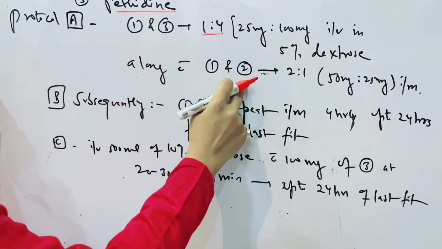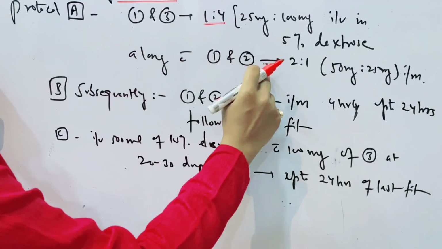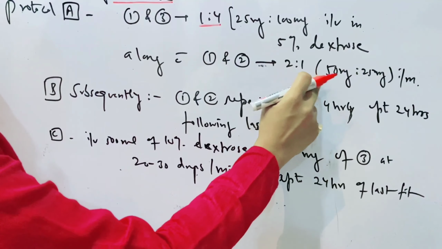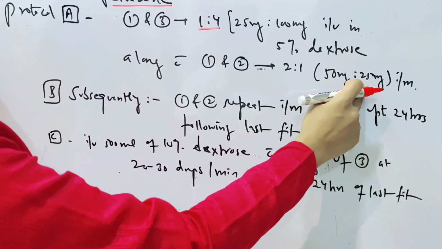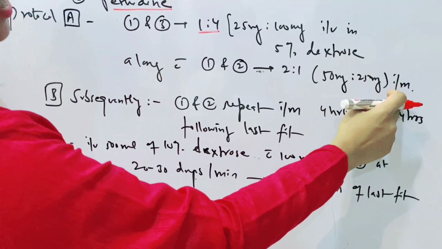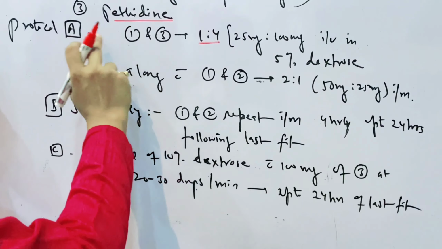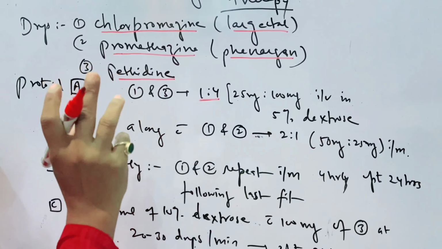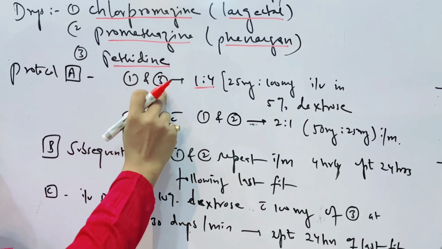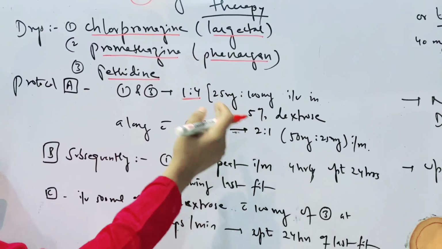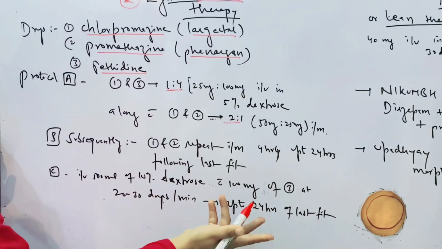Along with 1 and 2. 1 and 2 means chlorpromazine and promethazine. It should be given in the ratio of 2:1, that is 15 mg of chlorpromazine along with 25 mg of promethazine. It should be given IM. So this is protocol A. That's why I am saying you have to remember in sequence. In sequence it's very easy to learn that we have to give 1 and 3 in the ratio of 1:4 IV, along with 1 and 2 given in the ratio of 2:1 IM.